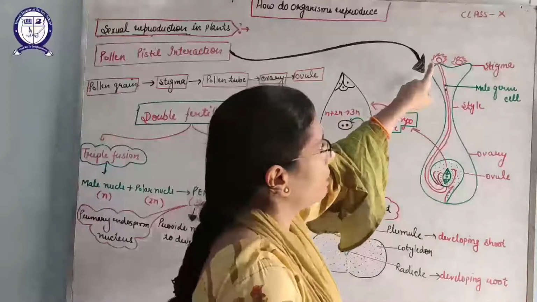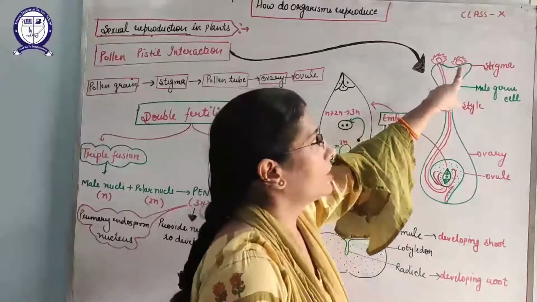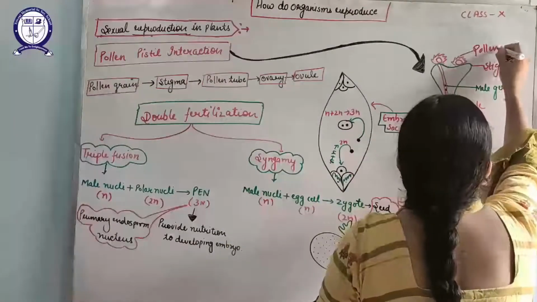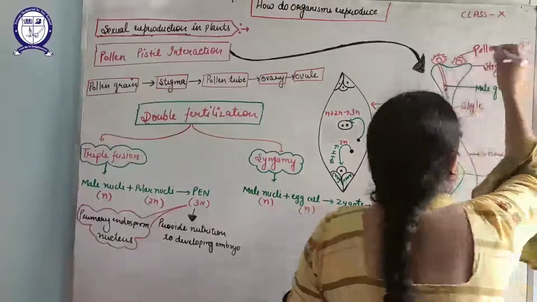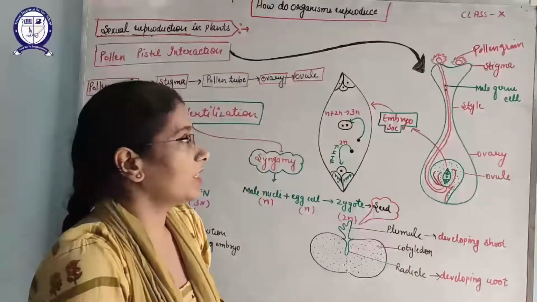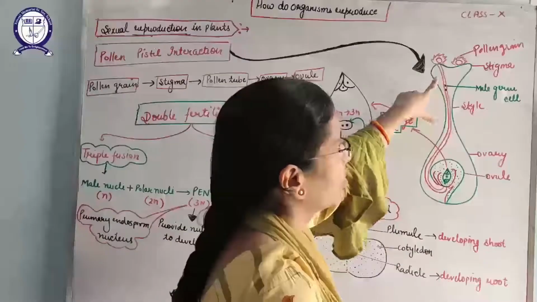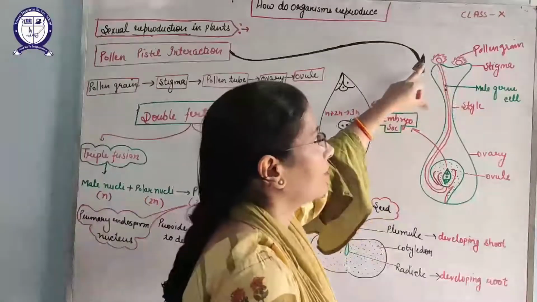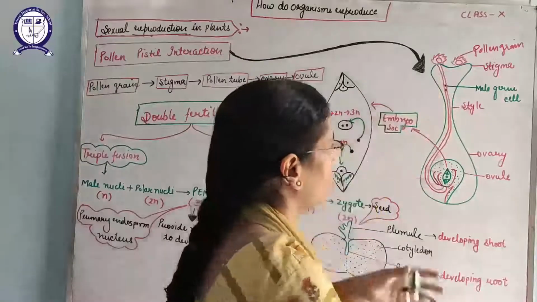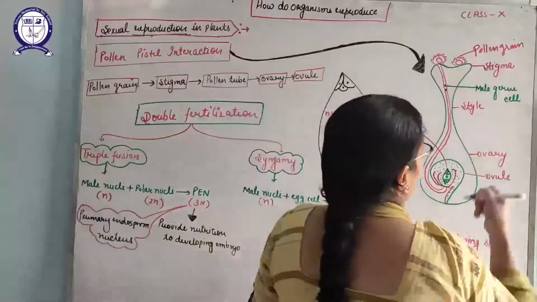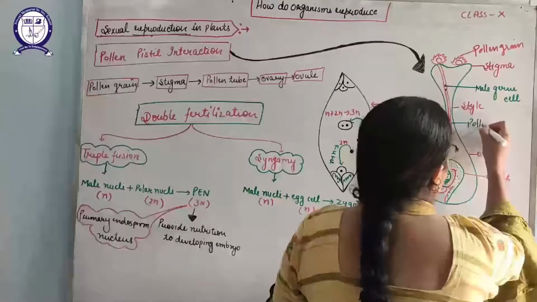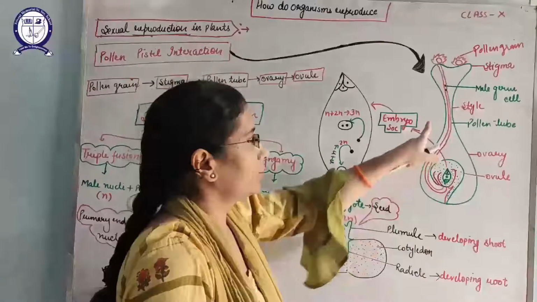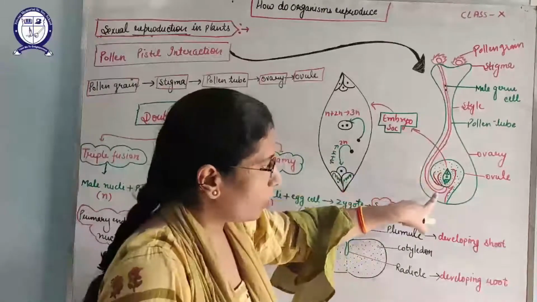Whenever any pollen grain falls on the stigma, you can see here, these are the pollen grains. They come here by the process of pollination. When these pollen grains fall on the stigma, they take nutrition from the stigma and swell. After that they produce a pollen tube. This red structure is known as the pollen tube. This pollen tube passes from the stigma to the style, then reaches the ovary.